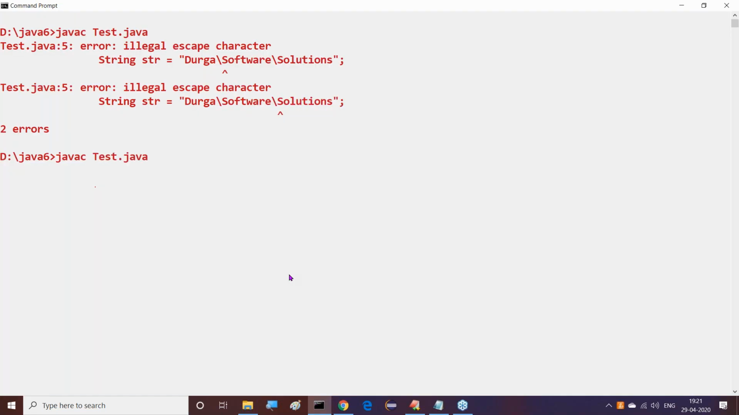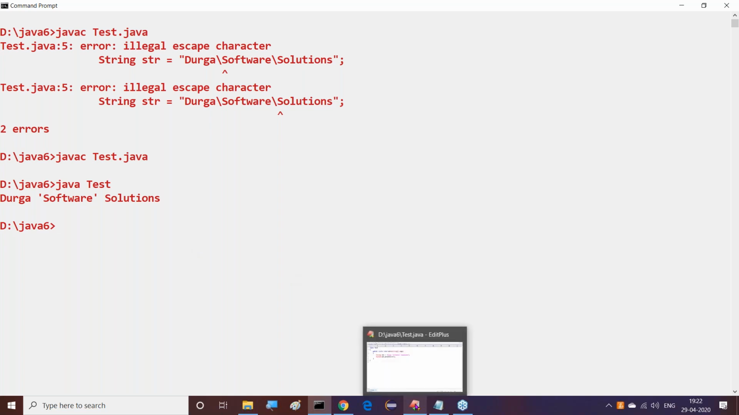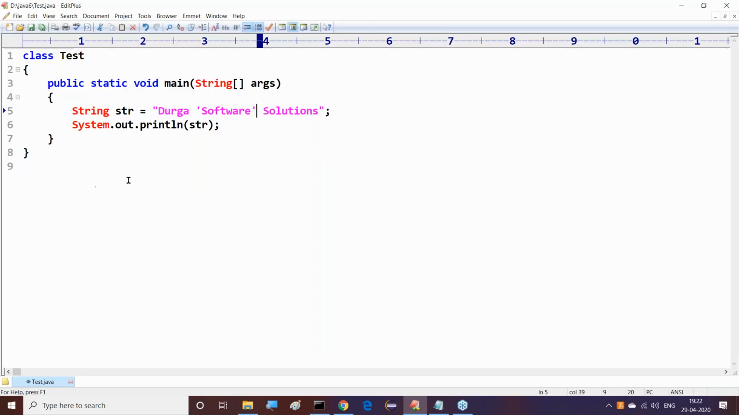Guys, don't compare with Python. Java has its own statements. Now here we are getting that single quotations are possible in the case of these double quotations. Guys, all of you understand it? Single quotations are possible inside double quotations. That's okay, good.